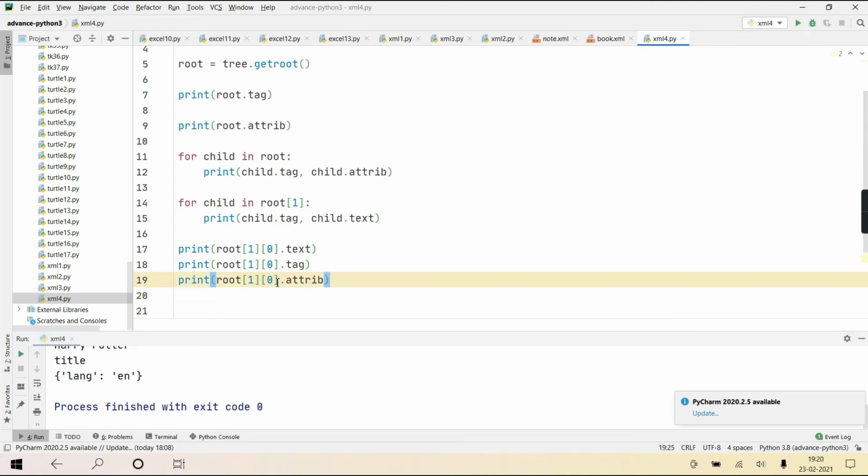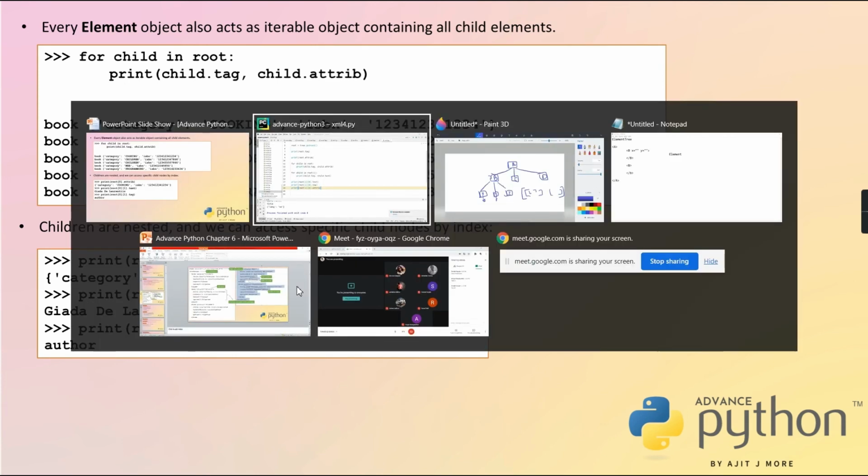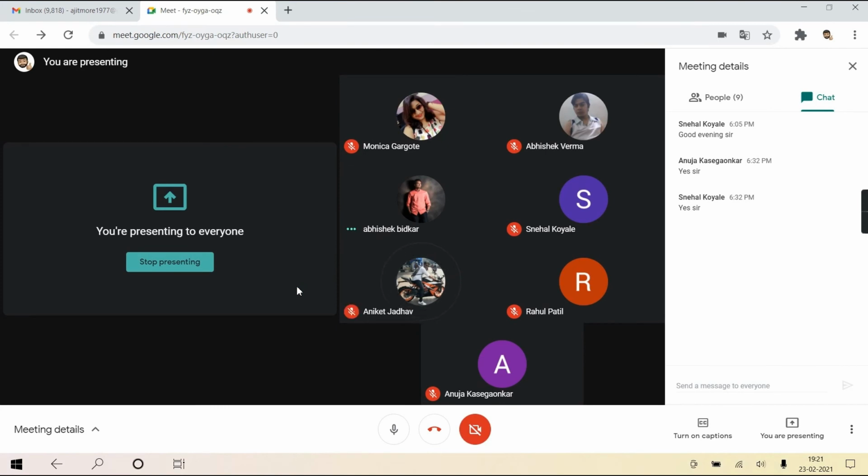Can this be extended further? Can there be a third square bracket also? It may happen. Root elements, child elements, child, its child. So can we have a third square bracket also going on? Internally they have implemented it as a generalized linked list, GLL. List can contain list, list can contain list, and so on. So till here I hope you got it, right? All of you? Yes, sir. Okay, few more things.